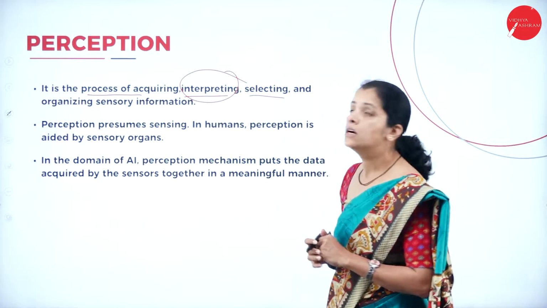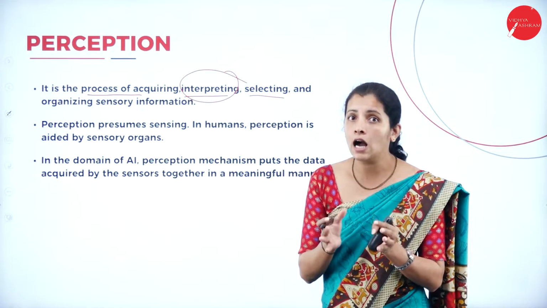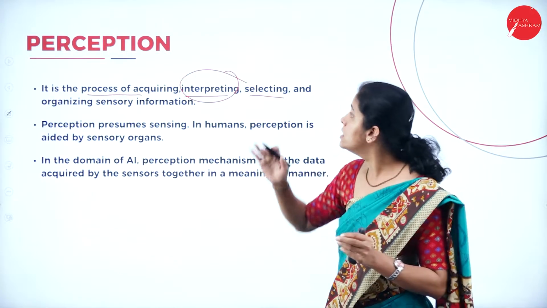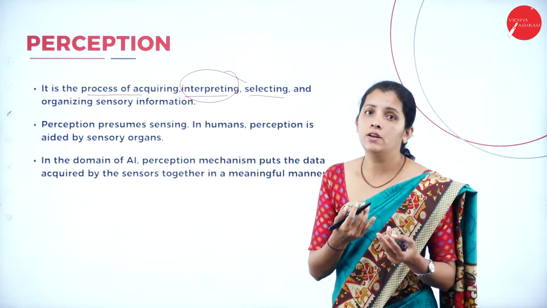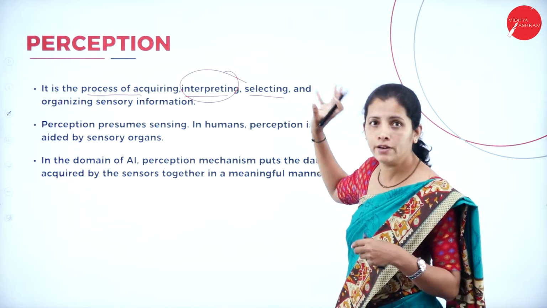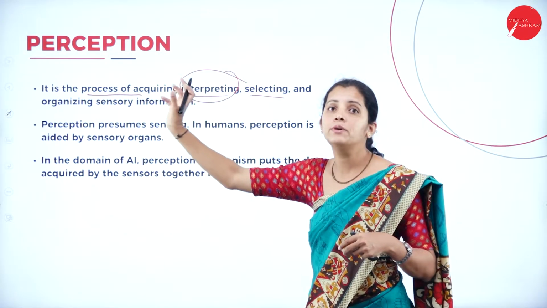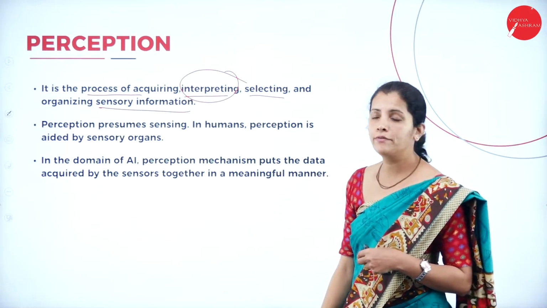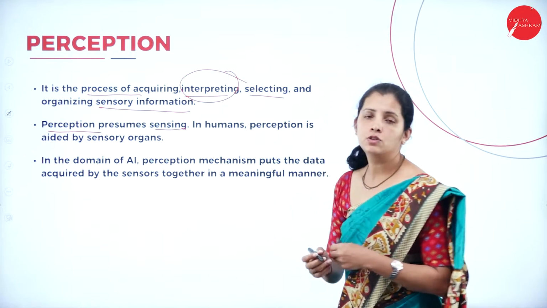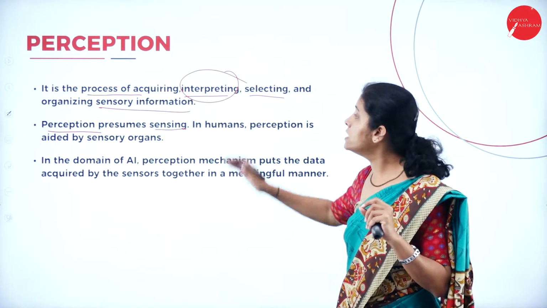Now let me consider an example. If I consider a self-driving car, it must have sensors. What is the job of the sensor? It is to acquire the information, then intercept the information, then select the information and organize the information. This kind of information is called sensory information. So perception always depends on sensing.